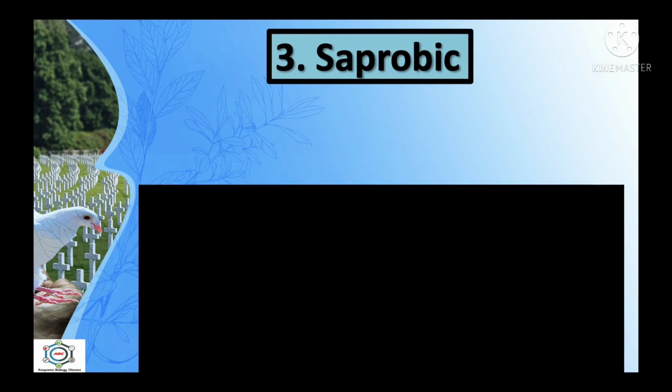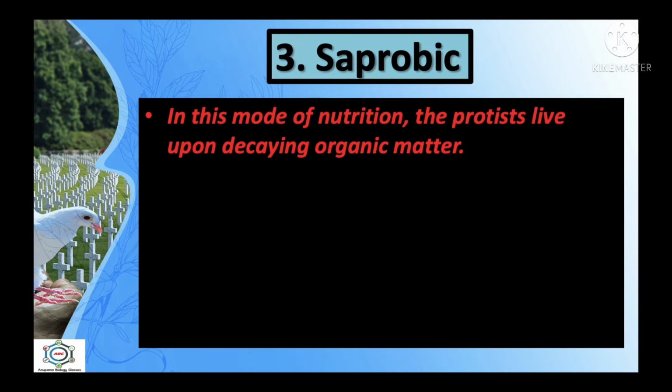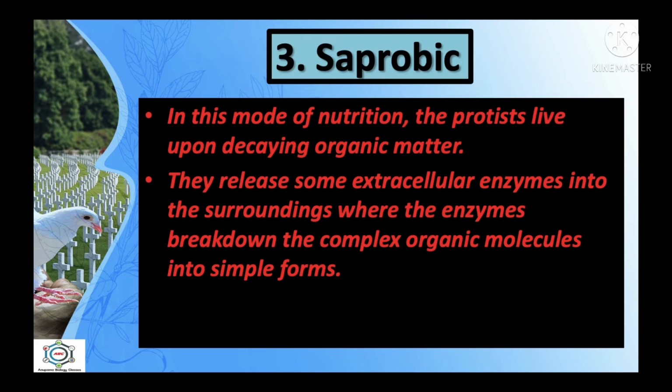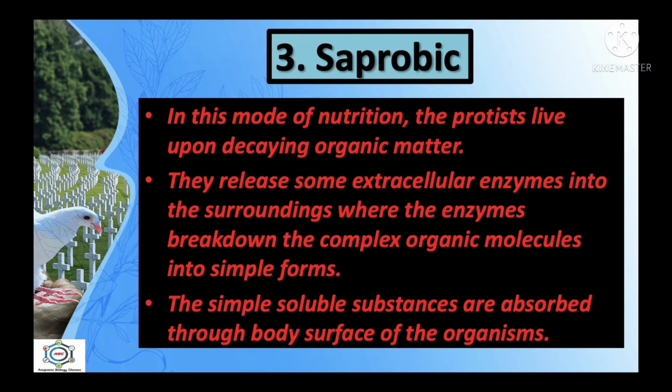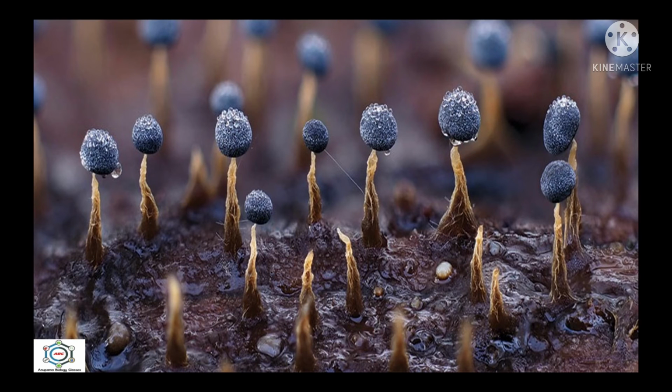After this, saprobic mode of nutrition. In this mode of nutrition, the protists live upon decaying organic matter. They release some extracellular enzymes into the surroundings where the enzymes break down the complex organic molecules into simple forms. The simple soluble substances are absorbed through the body surface of the organism by diffusion. The saprobic mode of nutrition occurs in case of slime molds.